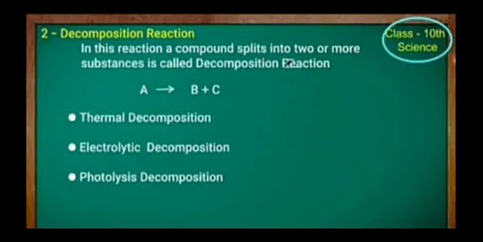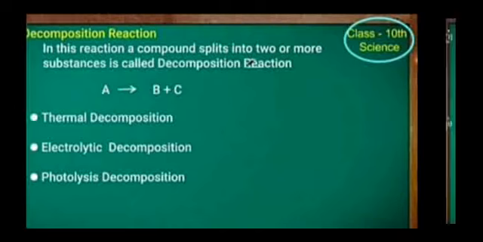Second, decomposition reaction. In this type of reaction, a compound is split into two or more substances, and it is called a decomposition reaction. For example, A is a reactant which decomposes into B and C, two different products. Decomposition reactions are of many types: thermal decomposition, electrolytic decomposition, and photolytic decomposition.